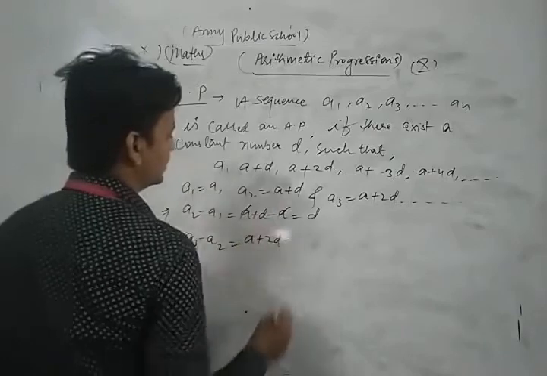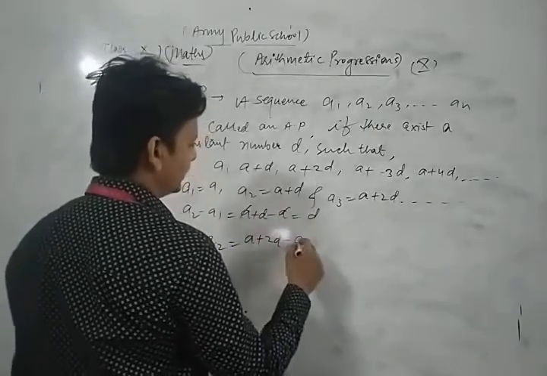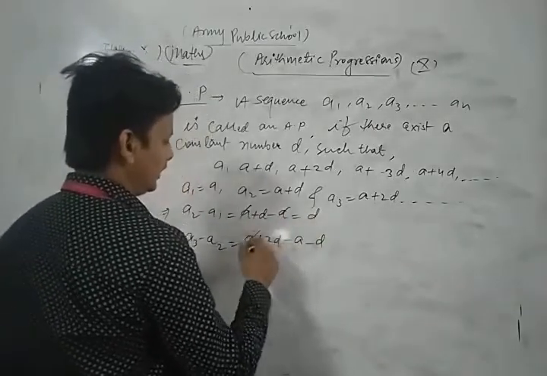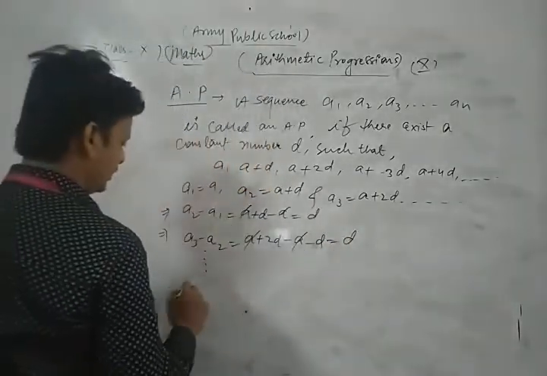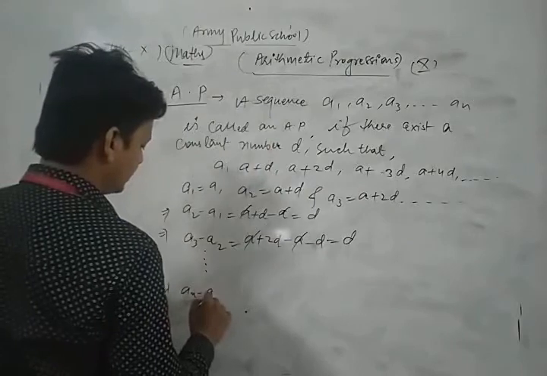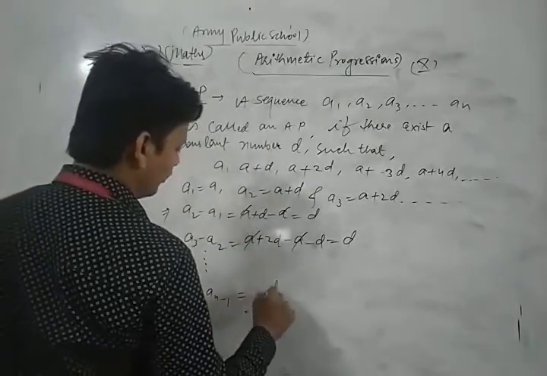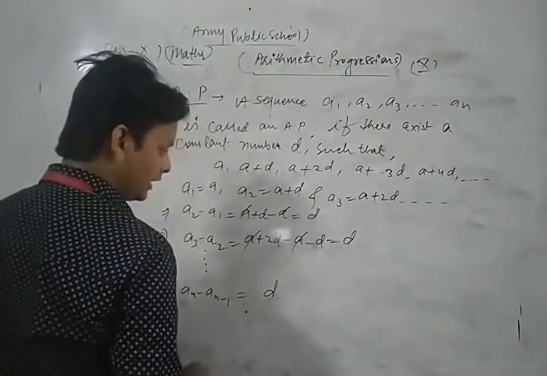A plus 2d minus, we break the bracket, a minus d, a cancel each other, 2d minus d, that is d. Similarly, if we subtract a(n-1), then also we find the value of d.